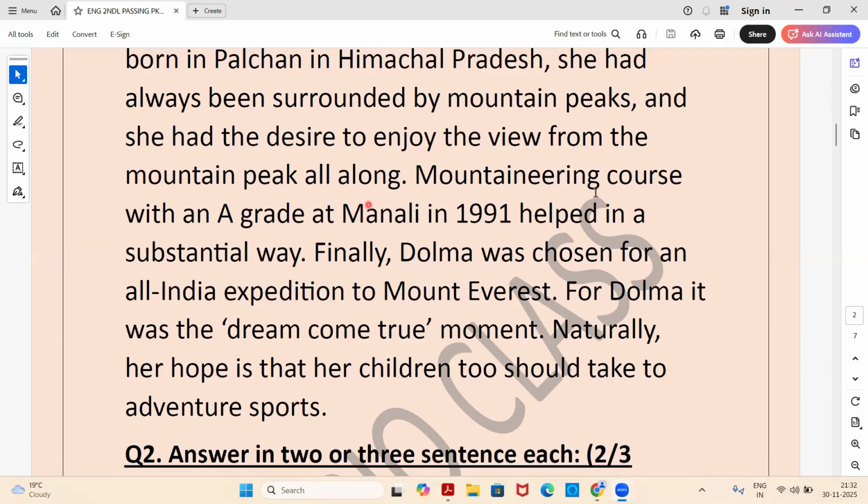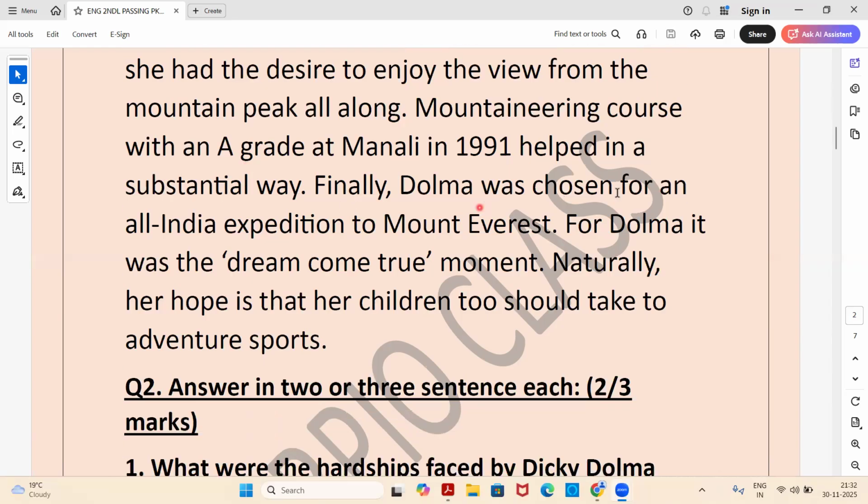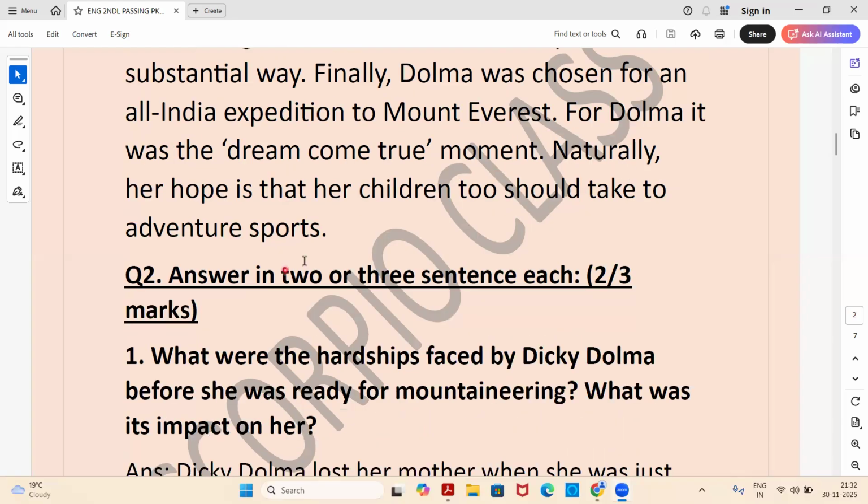A mountaineering course with an A grade at Manali in 1991 helped in a substantial way. So she did a course and she did it with an A grade, and this was one of her ways to go ahead. Finally, Dolma was chosen for an all India expedition to Mount Everest. For Dolma, it was a dream come true moment. Naturally, her hope is that her children too should take to adventure sports.